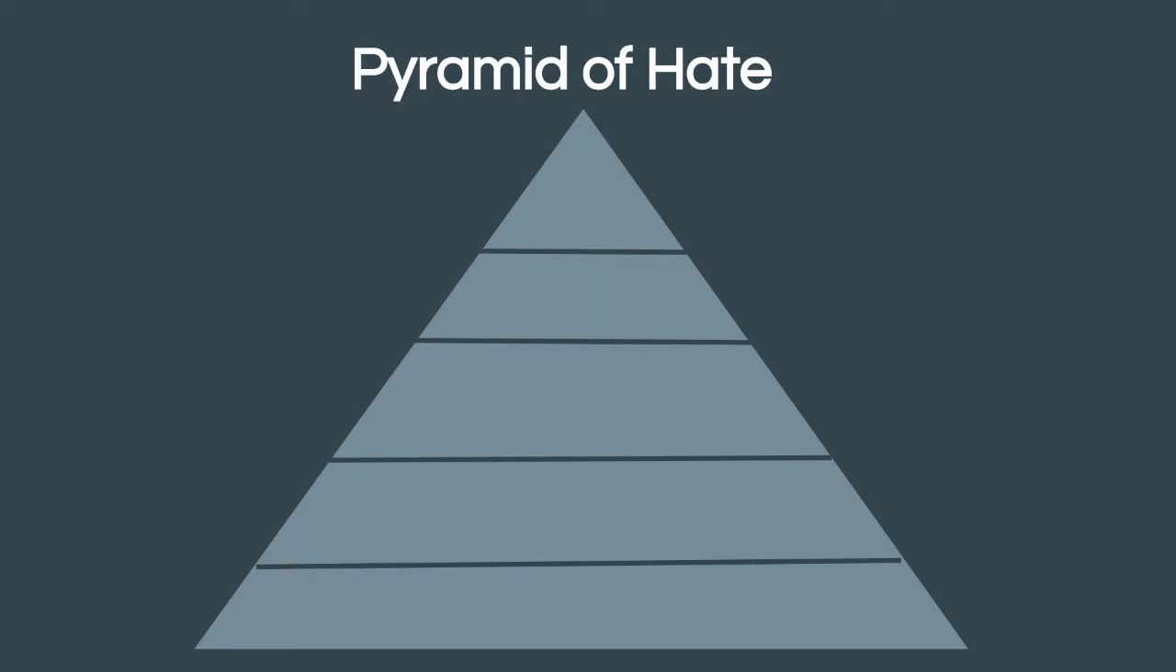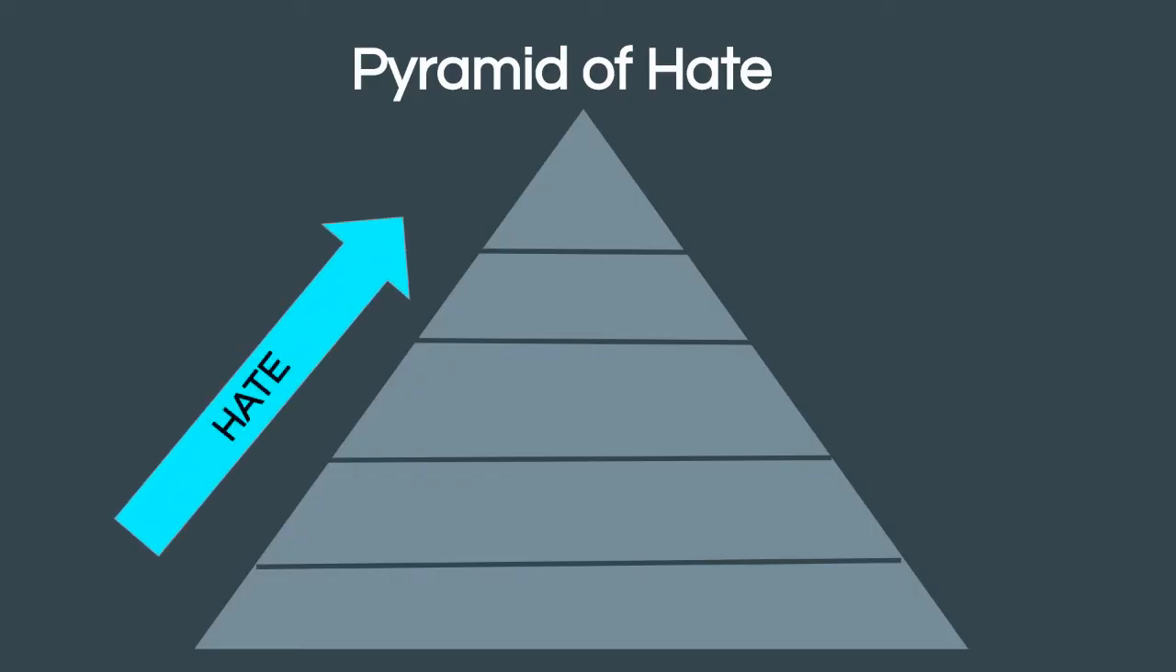The bottom levels are foundational, which means they must be in place for the upper levels to exist. Also, more people tend to exhibit the behavior in the bottom levels. And as the pyramid gets smaller as you go up, fewer people in a society tend to exhibit or accept the behaviors that are higher in the pyramid of hate. The arrow shows that as you go up the pyramid of hate, the amount of hate and usually the amount of violence increases as well. We'll work from the bottom up to the top to learn about the pyramid of hate.